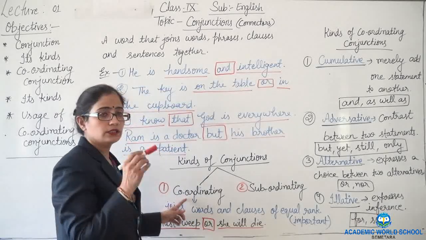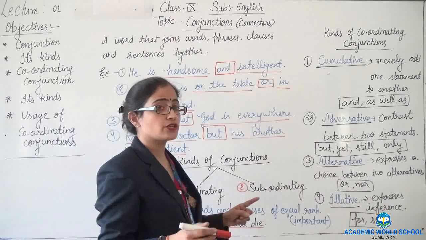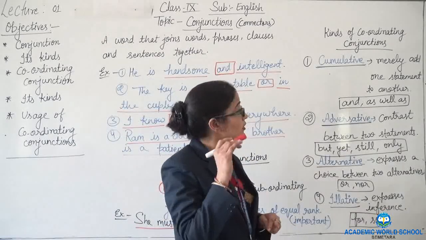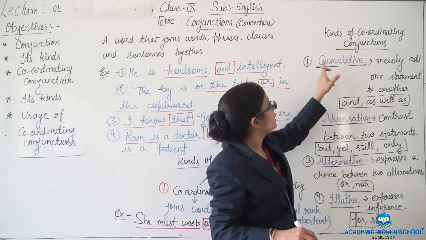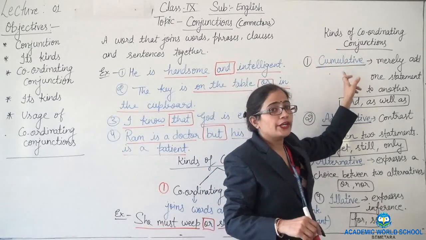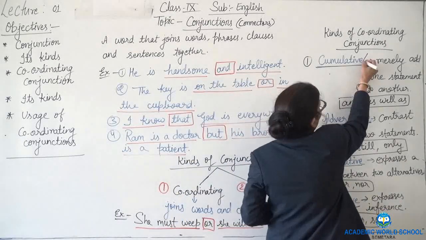Let's see the kinds of coordinating conjunctions. Coordinating conjunctions also have kinds. How many kinds? It has four kinds. Number one, cumulative, also known as copulative.